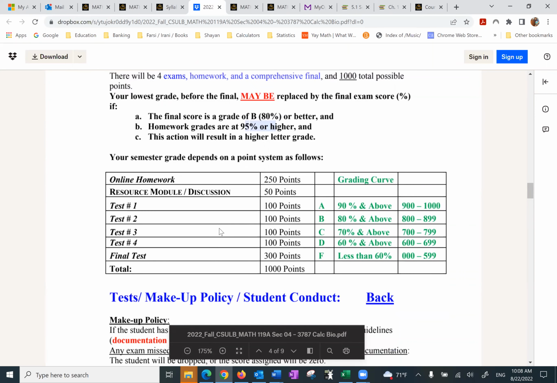As far as the grading policy, again, it's being repeated here. Remember, A is 90% or 900 points, so 900 to 1,000 points. B is 800 and above, C is 700 points and above, so on and so forth. Then the makeup policy, remember, I'm giving you all day Saturday,